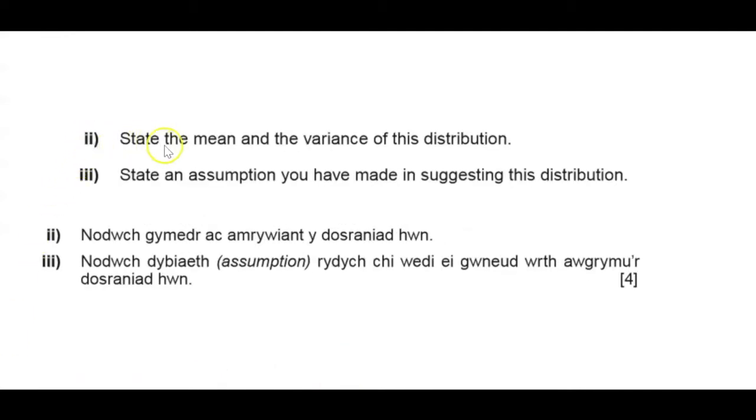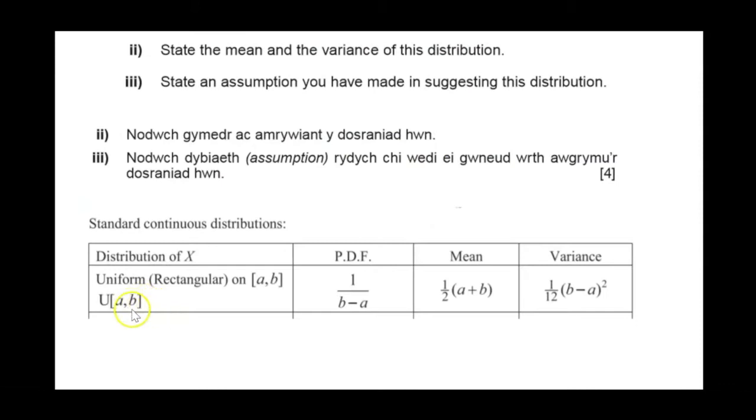Part 2, we have to state the mean and the variance of this distribution. So we can do this by looking this up in the formula booklet. The formula booklet tells us if the interval is over the interval a and b, the PDF is 1 over b minus a, the mean is a half a plus b, the variance is 1/12 b minus a all squared.